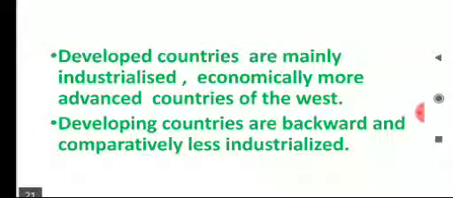Still, they are making the industries. But in developed countries, there are already a lot of industries. They are highly industrialized. So here, developing countries need more and more industries. So let us see what is the main disagreement between the developed countries and developing countries.